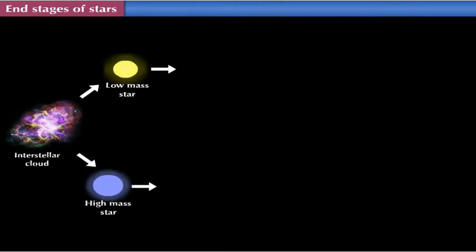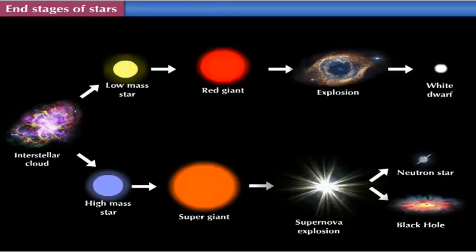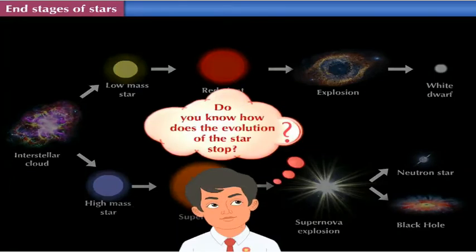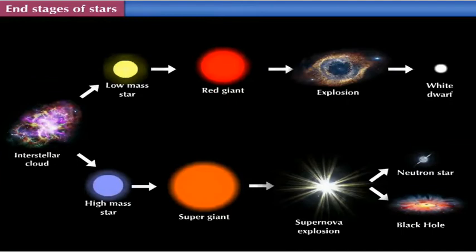We already know that the star undergoes different stages before it dies. That means the evolution of the star finally comes to an end. Do you know how does the evolution of the star stop? Come, let us learn about it.